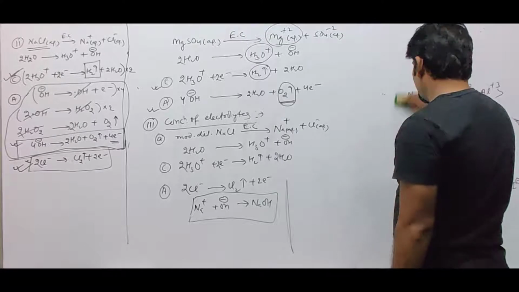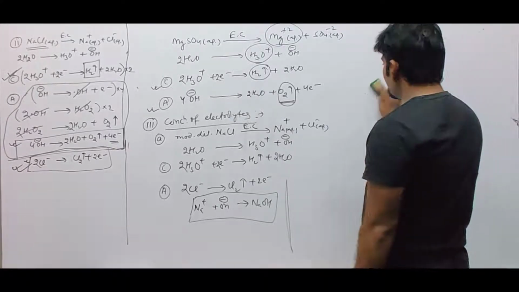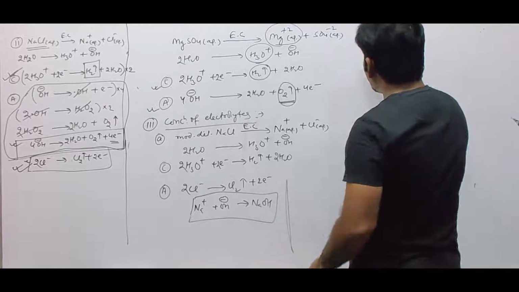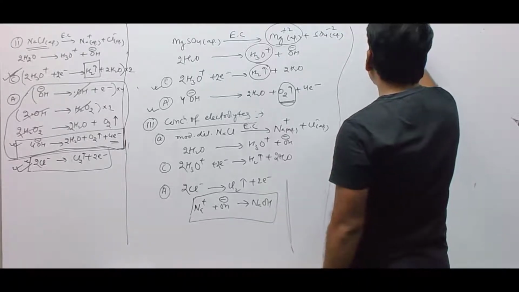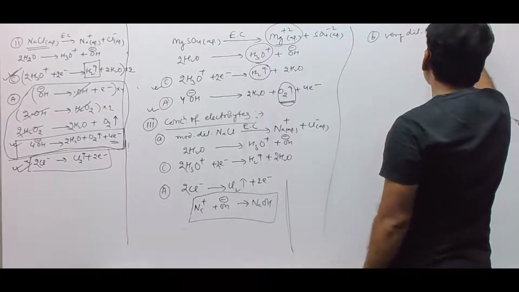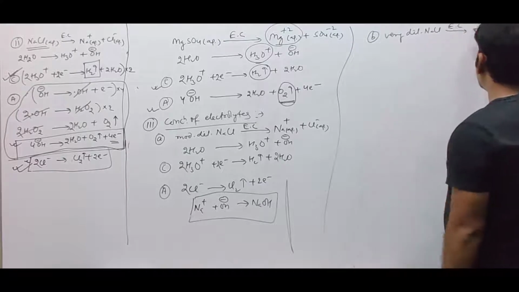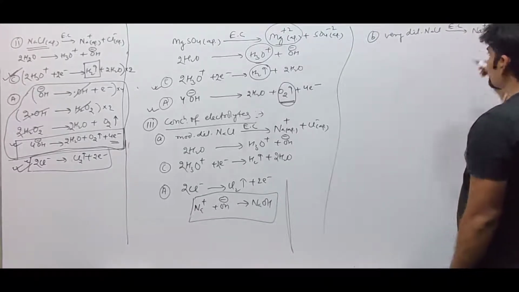If we take very dilute sodium chloride, what will happen? See, second case is very dilute sodium chloride solution. Upon electrolysis, it forms Na+ plus Cl-.